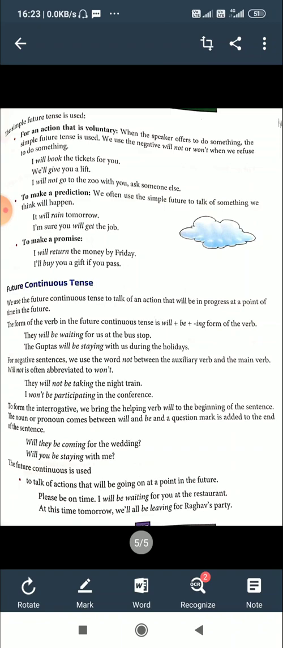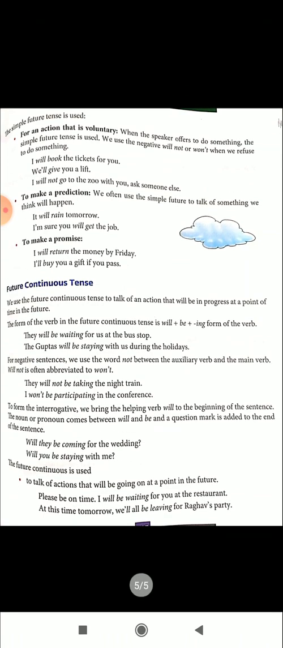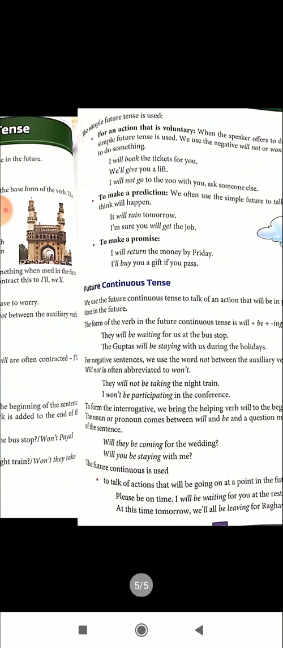The verb form is will or shall plus be plus the ing form of the verb. To make a negative, we use the word not. That should be used after the auxiliary, in between the auxiliary and be plus ing. For a question, we bring will to the beginning, then the subject, then the be plus ing form of the verb comes next. So this is about future continuous tense. Study the verb form, its usage, etc. Thank you very much.